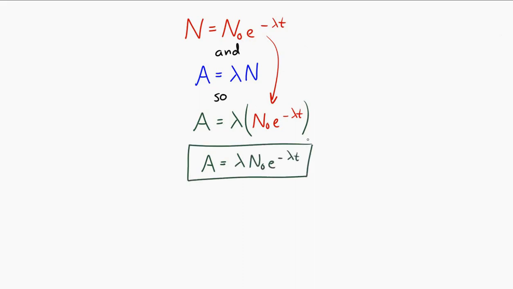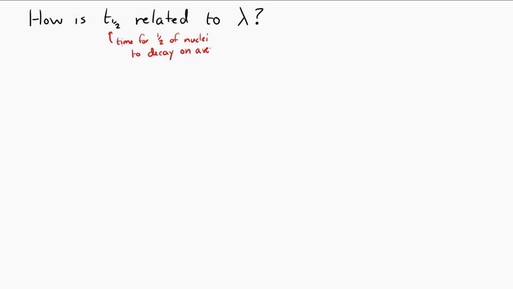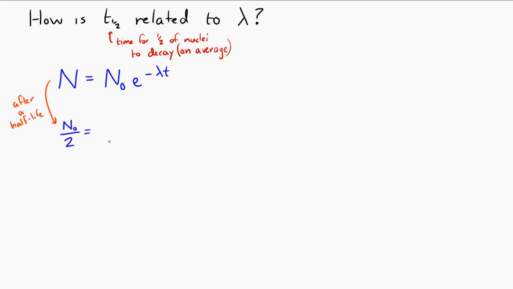Okay. Now, it might be helpful to relate this to the half-life. We thought about the half-life in a previous unit. So half-life is the amount of time it takes for half of the nuclei to decay, right? So let's see. If we start out with this equation we have, N equals N0 e to the minus lambda t. Well, after one half-life has passed, we should have half of the number of nuclei we had at the beginning. So that means the number of nuclei we have at the end is N0 over 2.